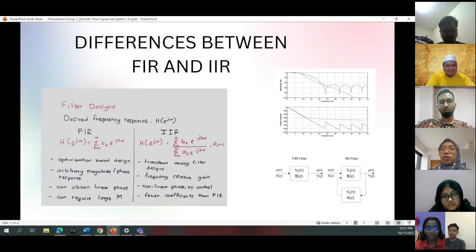For FIR, this is the formula for the transfer function, and this is the formula comparison between FIR and IIR. IIR is an optimization based design. Arbitrary magnitude and phase response can be obtained, can have linear phase, but can require large M. And IIR is transform analog filter design, with frequency selective gain, non-linear phase, and no control over the coefficients compared to FIR. The graph is for FIR and IIR, and this is the basic block diagram for the FIR filter and IIR filter.